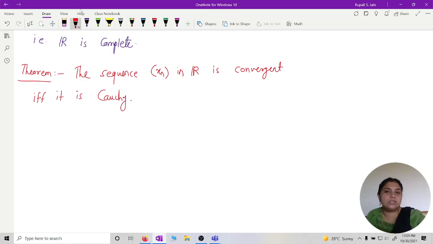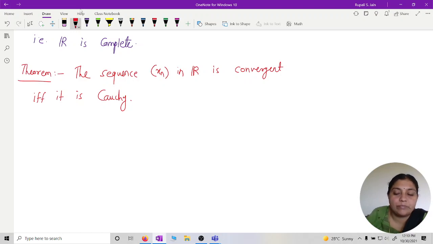Means every convergent sequence is Cauchy and every Cauchy sequence is convergent in R. But if it is not real numbers, it is not true. That we will see in metric space, when we start metric space and completeness. This theorem is only for the set of real numbers, not for any metric space.